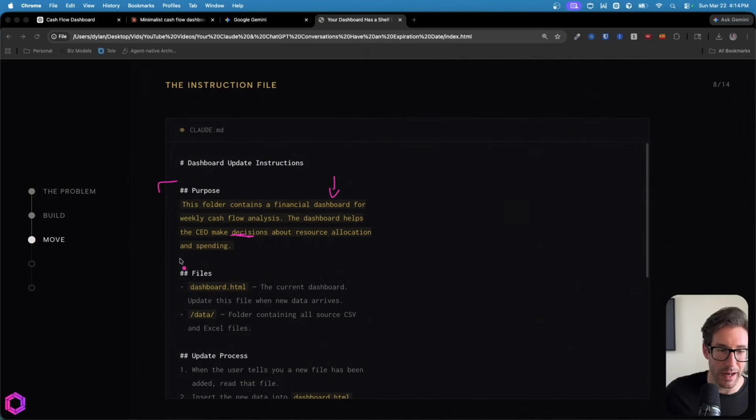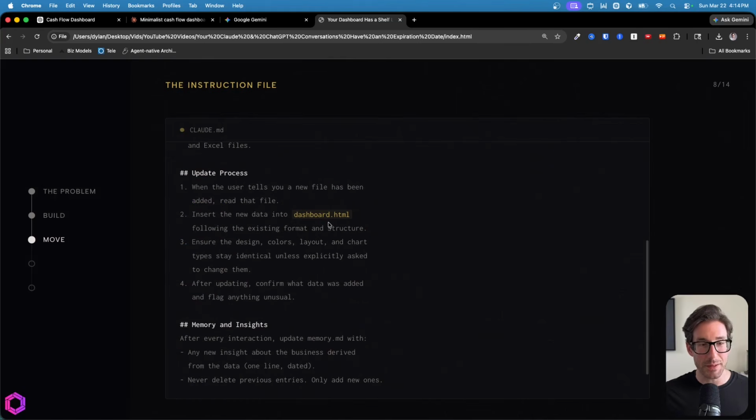After that, we have the files. So we tell the AI what files are inside of this folder. So we share with it that there's a dashboard in here. So this is the thing you're updating. And also we give it the subfolder saying that there's data inside of the subfolder, and that's what's being fed into this dashboard. And it's also what you feed into this dashboard when I ask you to update it.